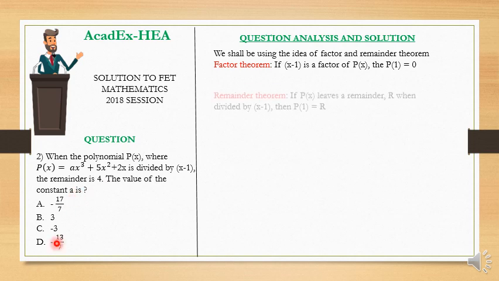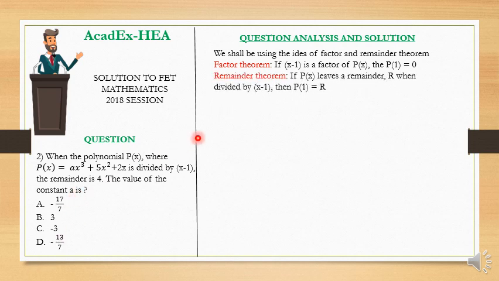Now, what about the remainder theorem? The remainder theorem says that if p of x leaves a remainder of r when divided by x minus 1, I'm using x minus 1 because that's the case we're having here, then p of 1 should also be equal to what? R, no more 0. The factor theorem is equal to 0.